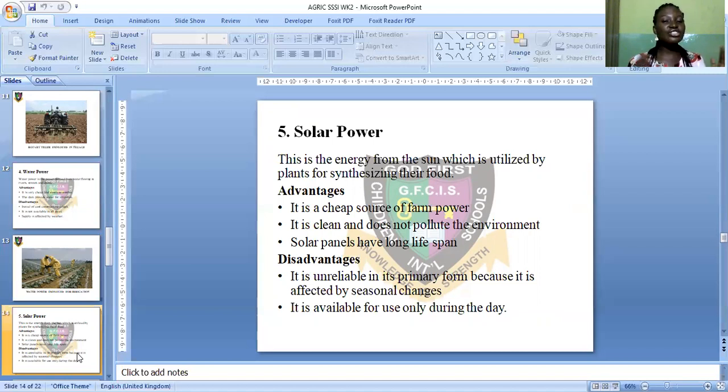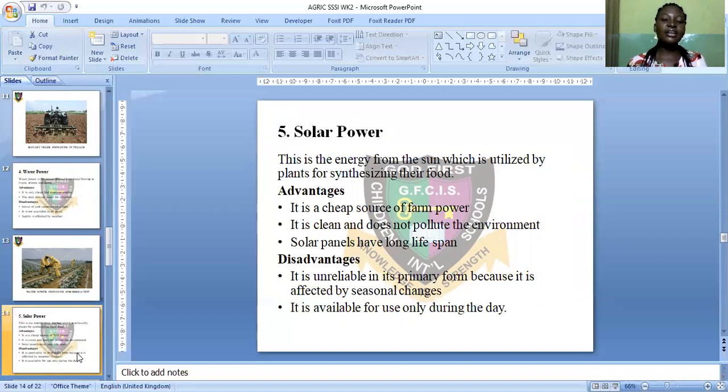Advantages. It is a cheap source of farm power. I don't need to buy solar power. I don't need to buy the sun. It is a free gift of nature by God. So it is cheap. Number two, it is clean and does not pollute the environment. It is free of pollutants. It does not pollute the environment.